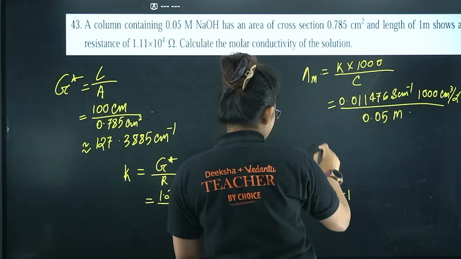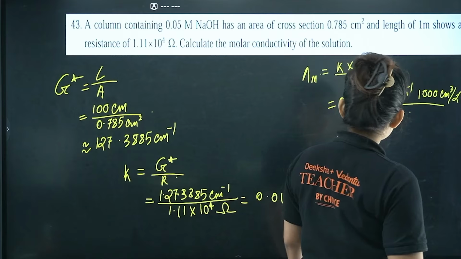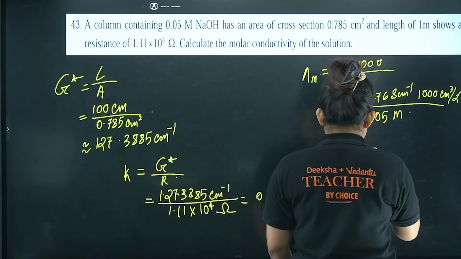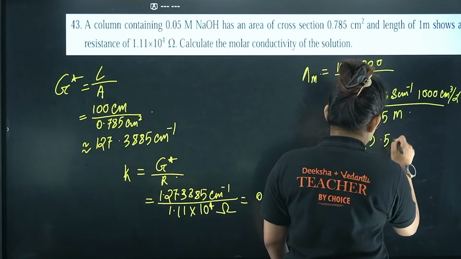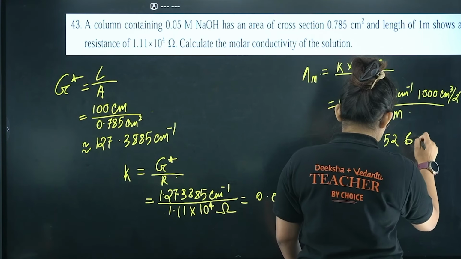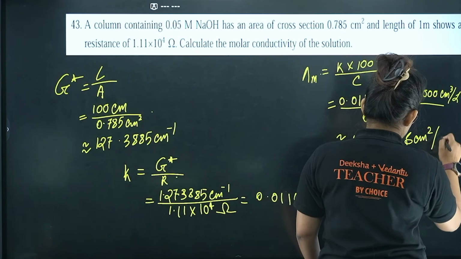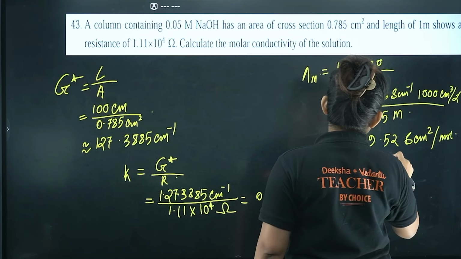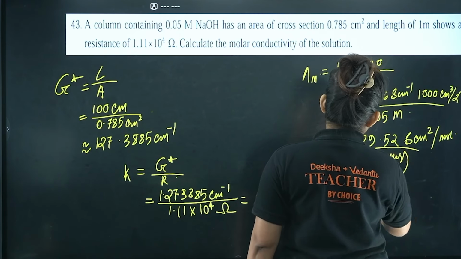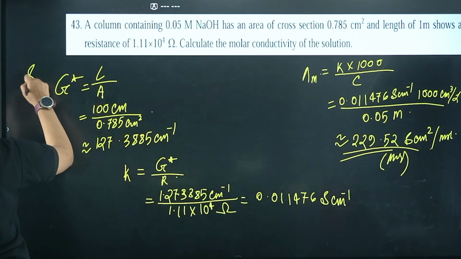Now if you calculate this entire thing, your answer will come as 229.52 Siemens centimeter square per mole. That's going to be your answer. I guess it's clear to you. So this is your step 1.